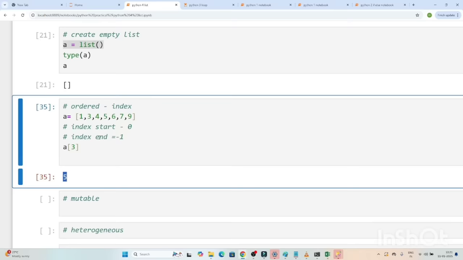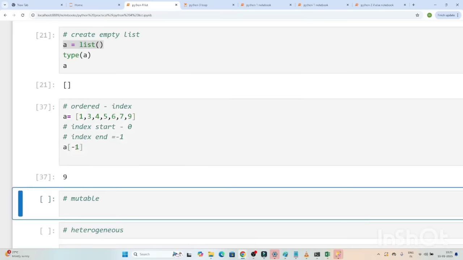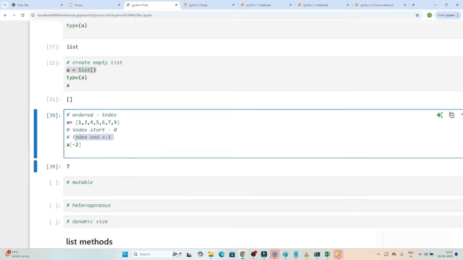And it ends with -1. If you want to access from the last, then you count from the end. We were counting 0, 1, 2 from the start. From the last, you count -1, -2, -3. Suppose you want to access the last element. If I write a[-1], you can see I am getting a 9. If you want to access the second last element, what do you write? Second last will be a[-2]. You can see I am able to access the 7. So index starts with 0, index ends with -1, that you have to remember.